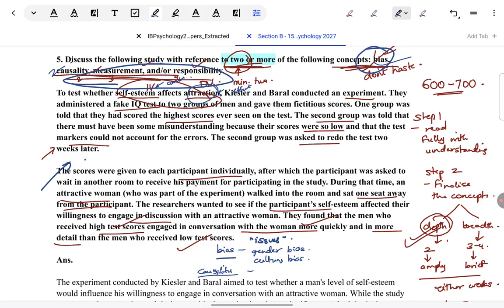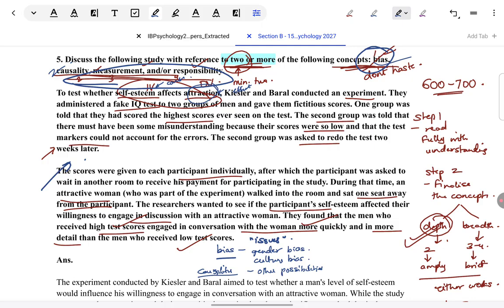There are doubts on this because extraneous variables, confounding variables are coming to my mind. It does appear that there can be other possibilities that have led to attraction towards the female. So it might not solely depend on self esteem, it can also depend on other things like the self esteem, say, people are carrying over from before the experiment, not from the manipulation done in this experiment. Or it can also be something as simple as their mood. Do they feel talkative at that time, or are they in a rush to go somewhere? And the passage doesn't really describe whether any of these extraneous variables have been controlled or kept in check in any way.